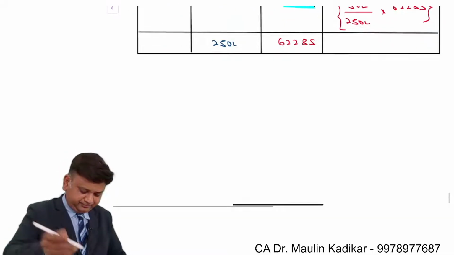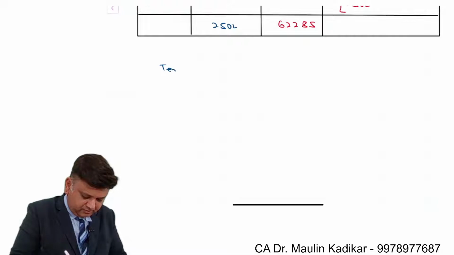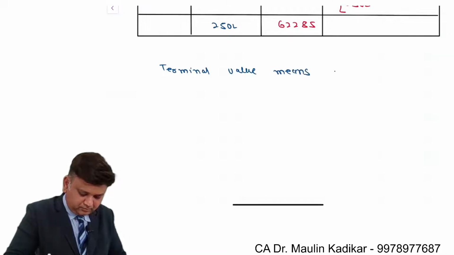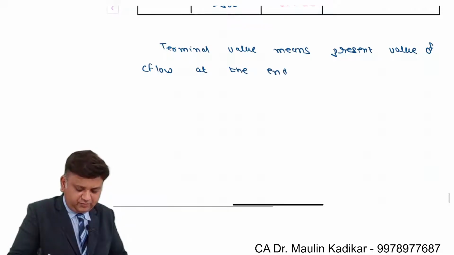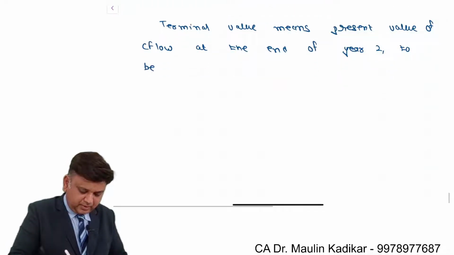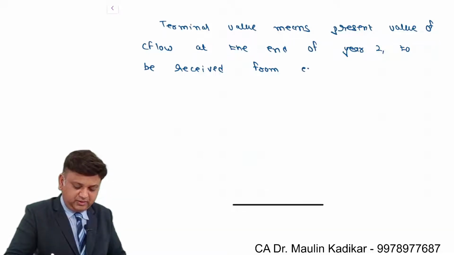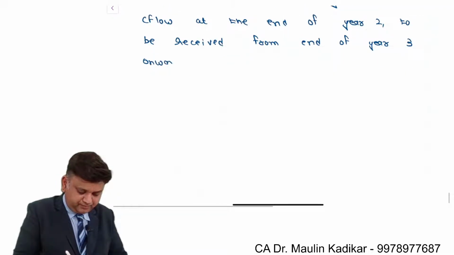Write down a small note for the answer. Terminal value means present value of cash flow at the end of year 2, to be received from end of year 3 onwards forever.